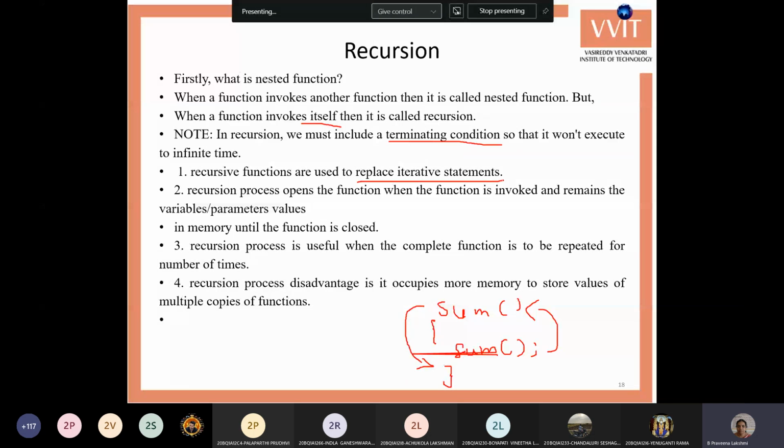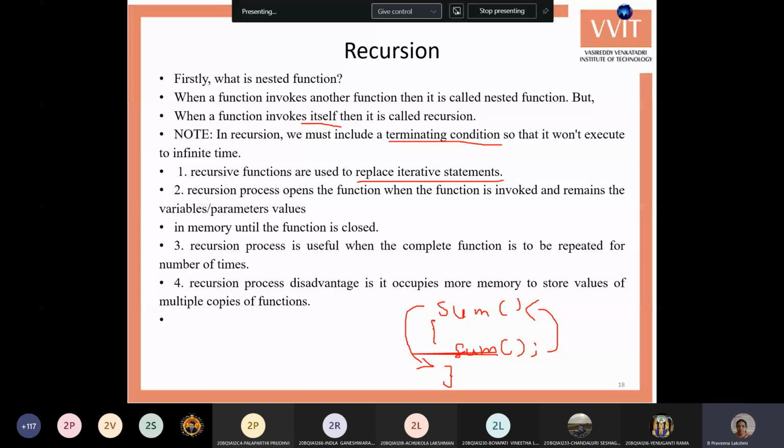Without using iterative statements we can use recursion to repeat the statements. The only disadvantage is that more memory is allocated for recursion, because the number of functions are created, so that many functions are stored within the memory, and it takes more memory space.